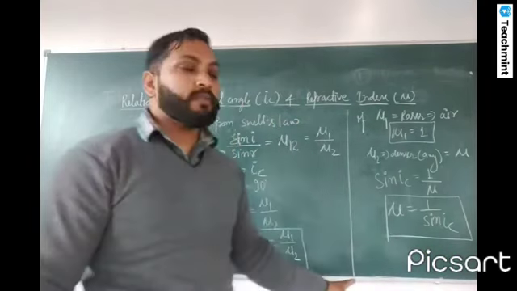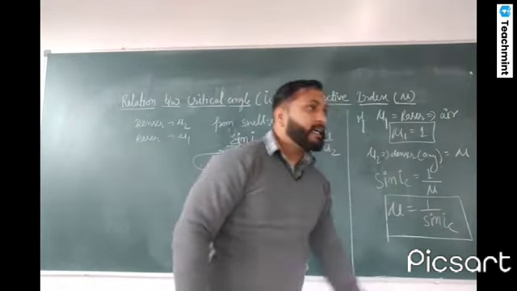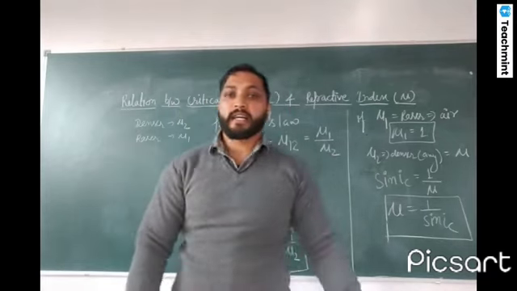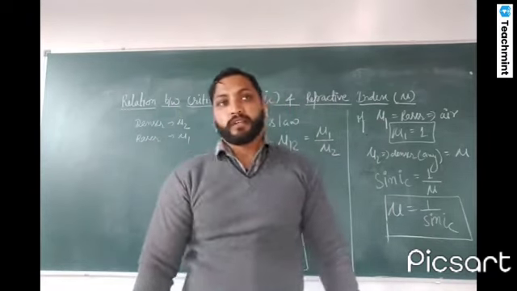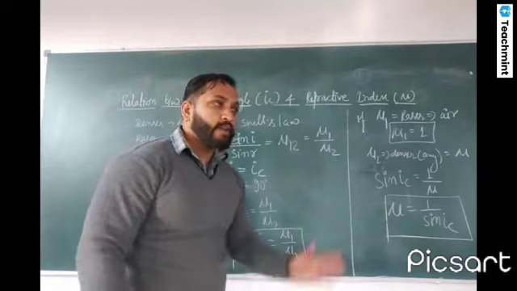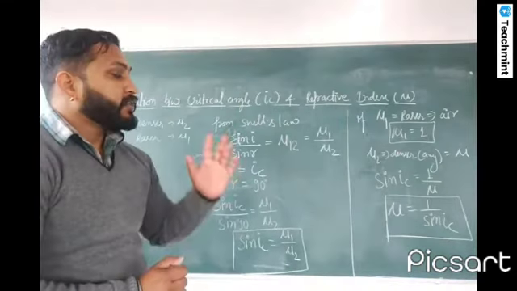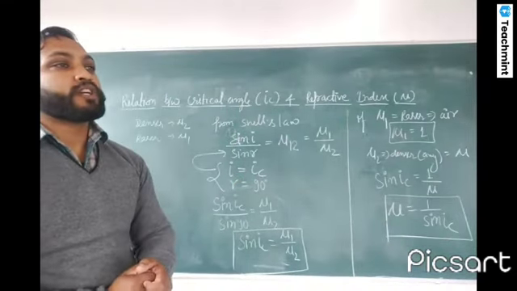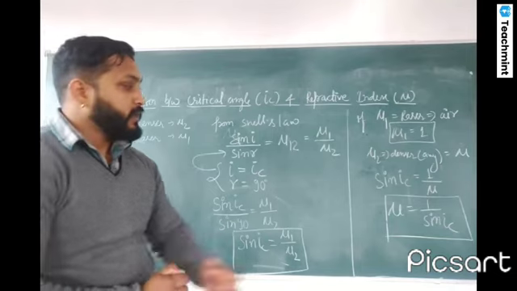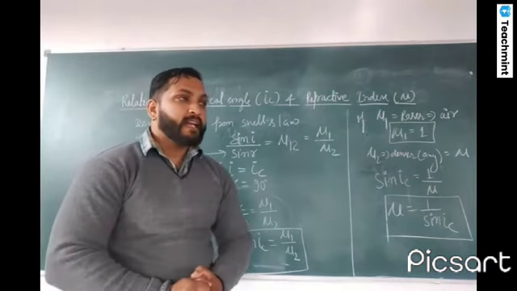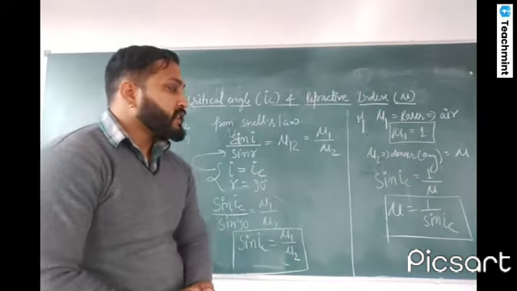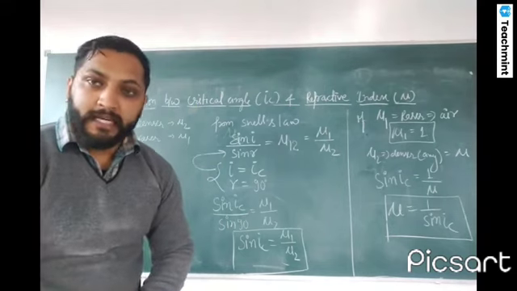So this is the relationship between refractive index and critical angle. They are both inversely proportional to each other.